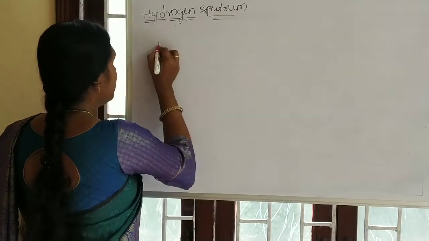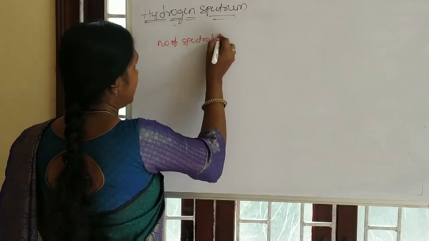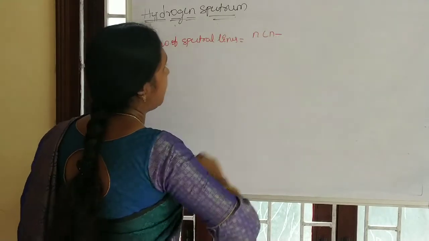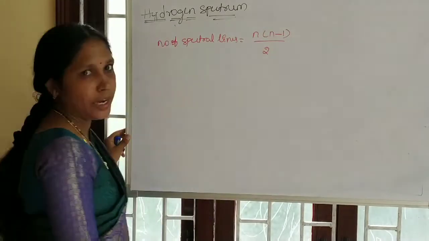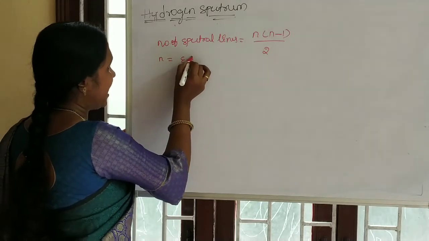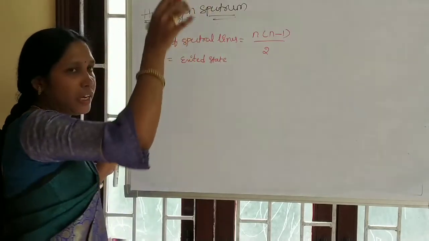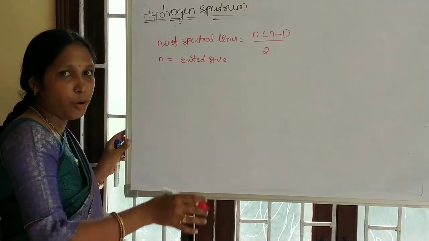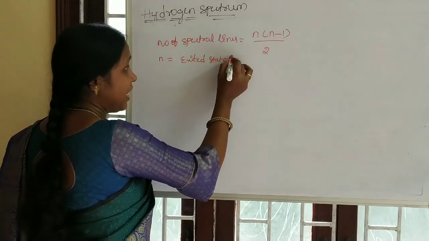See, the number of spectral lines is n into n minus 1 by 2, where n is the excited state, the higher energy level from which the electron is dropping.